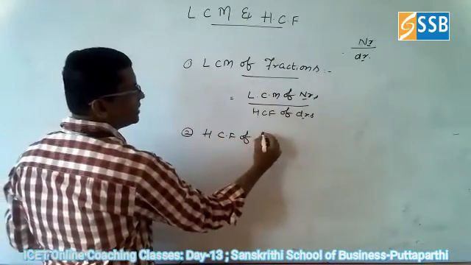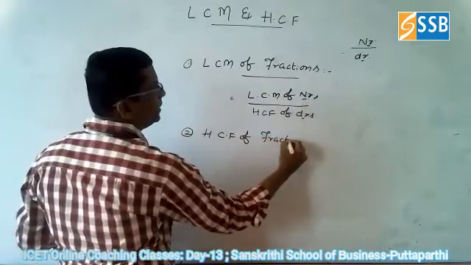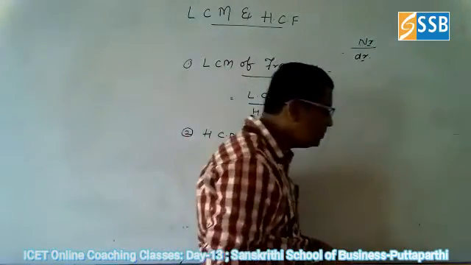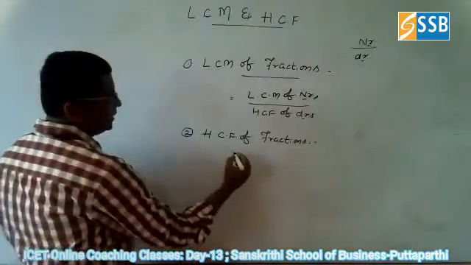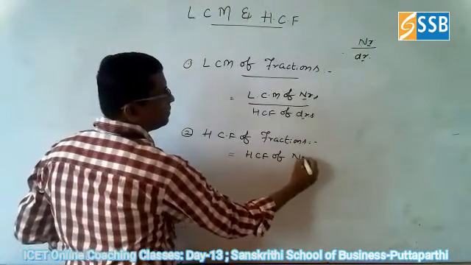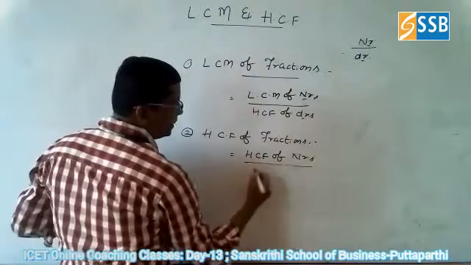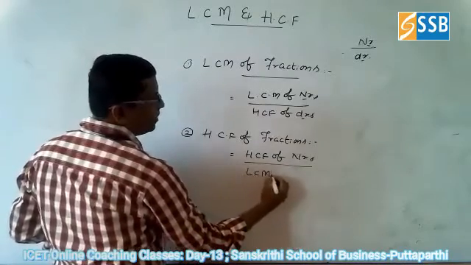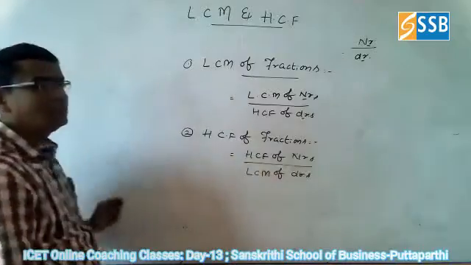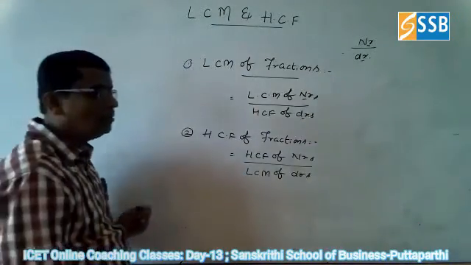The HCF of fractions is the same thing, you just reverse it, that's all. The HCF of the numerators divided by the LCM of the denominators. Now we will go for doing some problems.